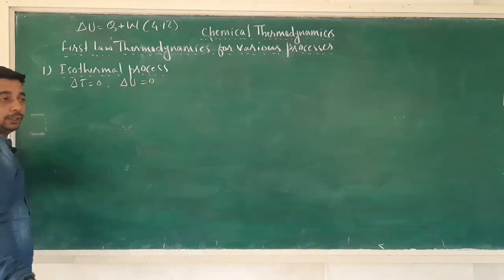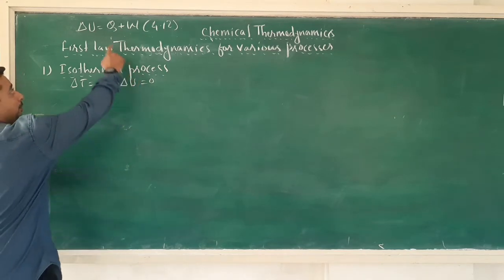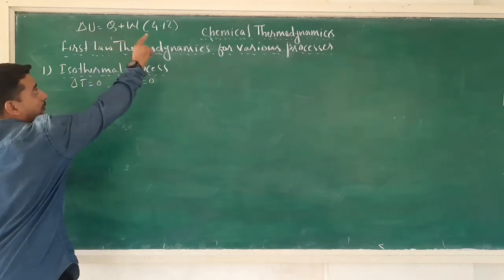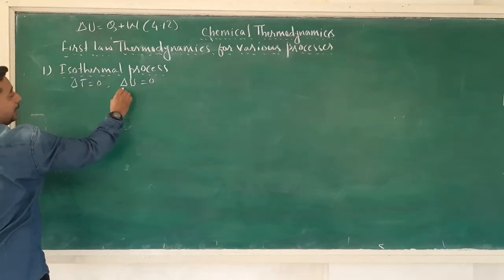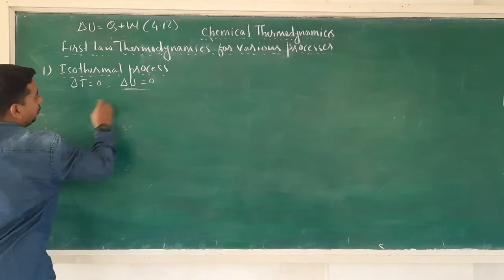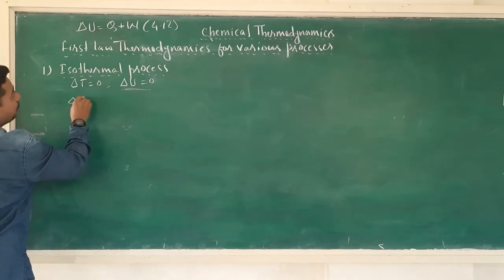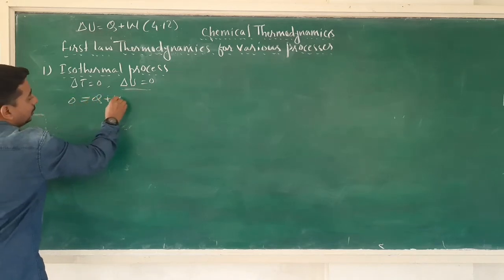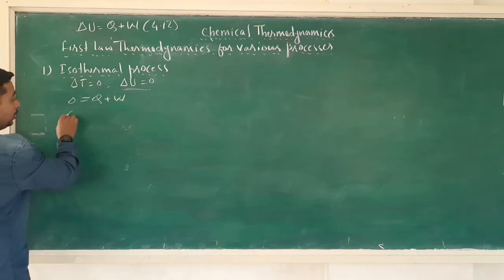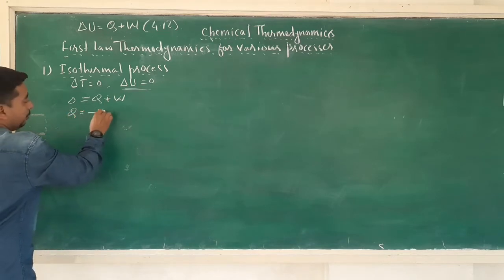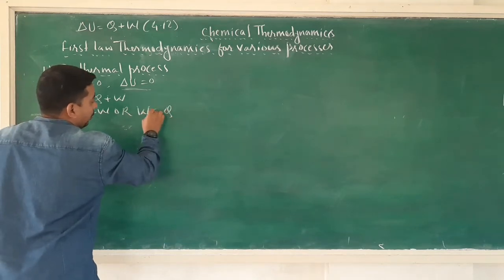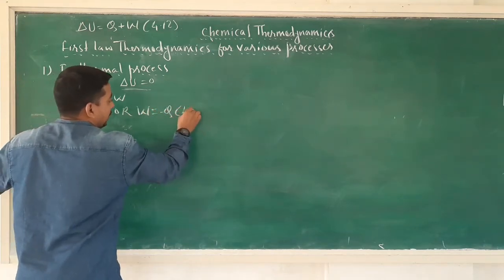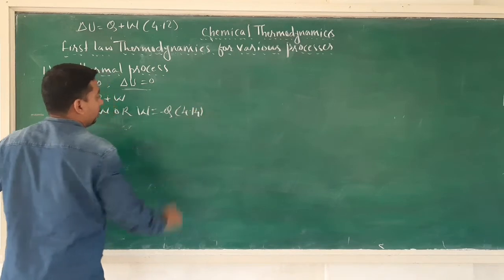Delta U is also equal to 0. There is no change in internal energy of the system. Now according to equation number 4.12, the first law of thermodynamics, delta U is equal to Q plus W. Now it is saying that delta U is equal to 0, so I can write it as 0 is equal to Q plus W, or Q is equal to minus W, or W is equal to minus Q. This is equation number 4.14.